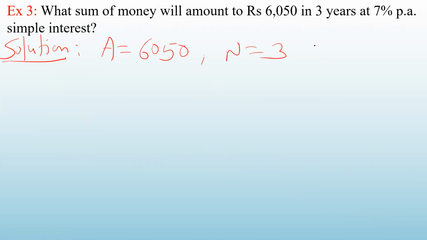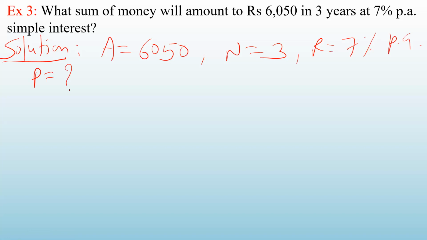And what is the rate of interest? It is 7% per annum. And what is asked to you? What sum of money became this much? Okay, so you are asked to find out the principal. So try to understand the question.